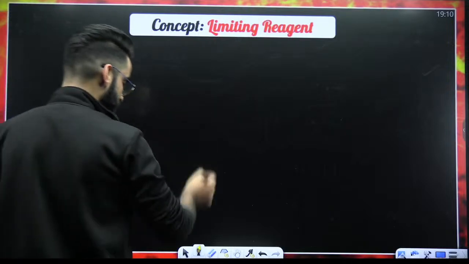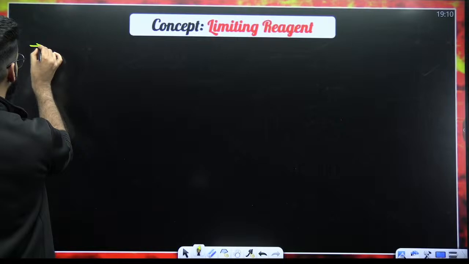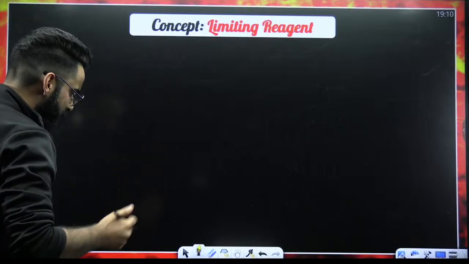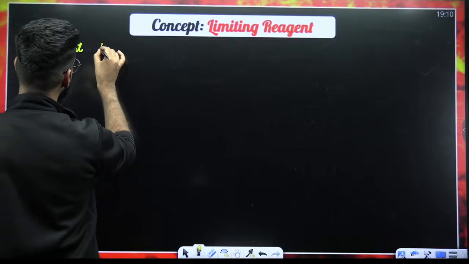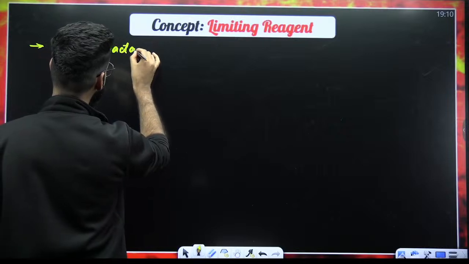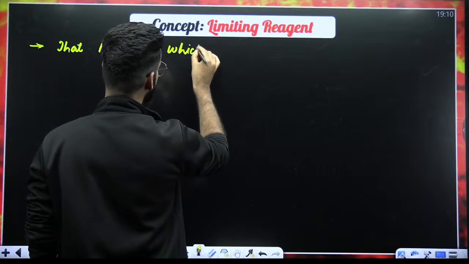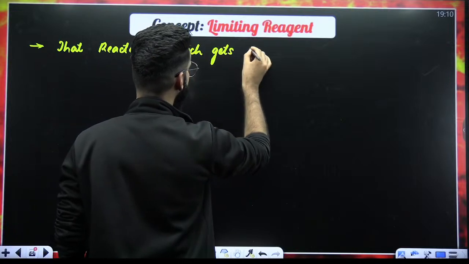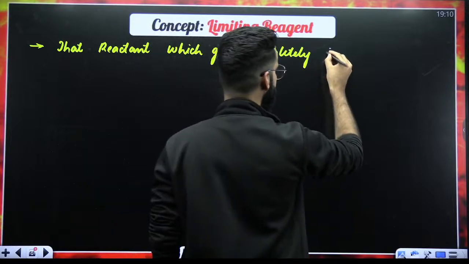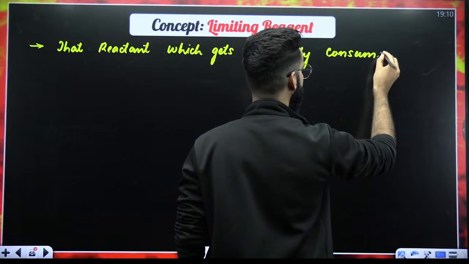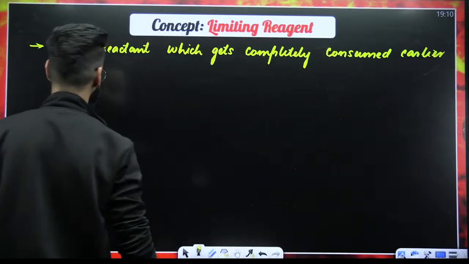All right, people. So first of all, how do we exactly define the term limiting reagent? Let me write the definition first. My dear students, limiting reagent is defined as that reactant which gets completely consumed earlier in the reaction.